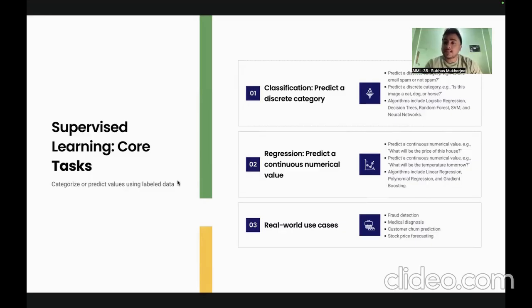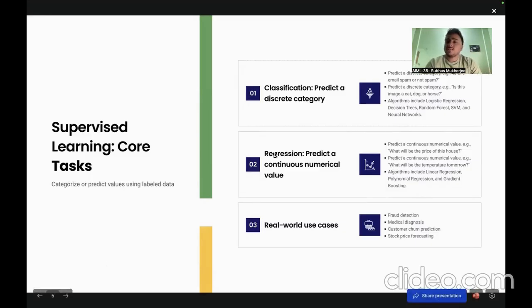It predicts a discrete category. As I have said, is this new image an image of a cat or a dog or a rabbit? It correctly predicts. We use algorithms like logistic regression, decision trees, random forest, SVM, and neural networks. Now, don't get overwhelmed hearing those algorithms. We will obviously learn about each and every single algorithm in the upcoming videos.